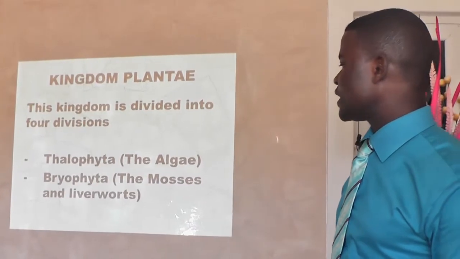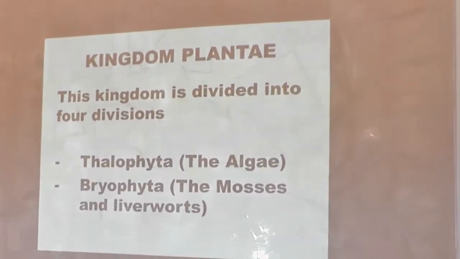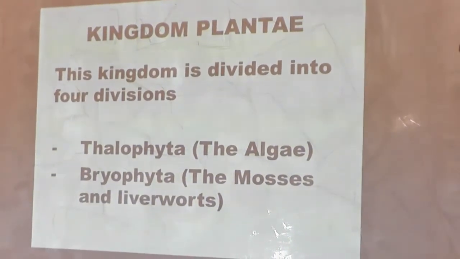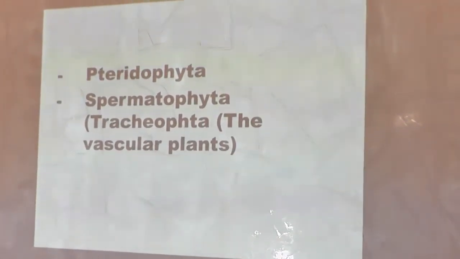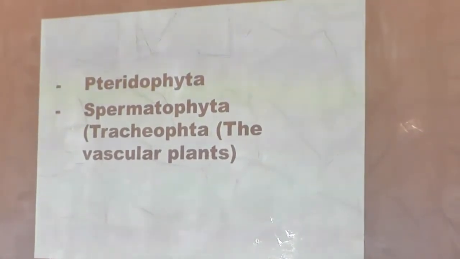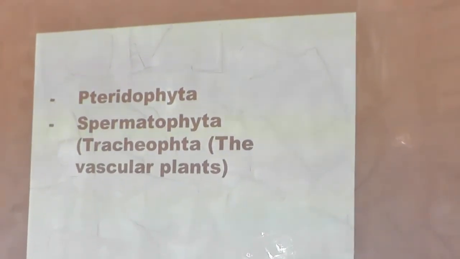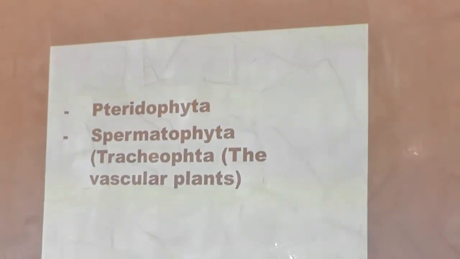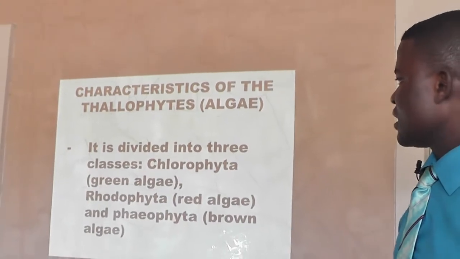The first phylum is the phylum called Thallophyta. These are the algae. The second one is the Bryophyta, which includes the liverworts, the mosses, and the hornworts, and the likes. Then the third one, we call Tracheophyta. That is the third phylum. But this Tracheophyta is actually subdivided into 2 subphyla, which are Pteridophyta and Spermatophyta.